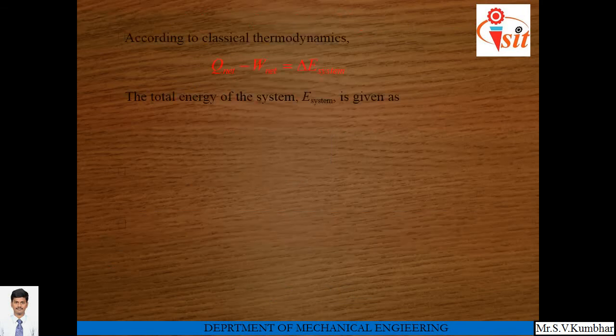According to classical thermodynamics, the total amount of heat supplied to the closed system minus the net work obtained from the system is equal to the change in energy of the system. Now this change in total energy of the system is the sum of internal energy plus kinetic energy plus potential energy.